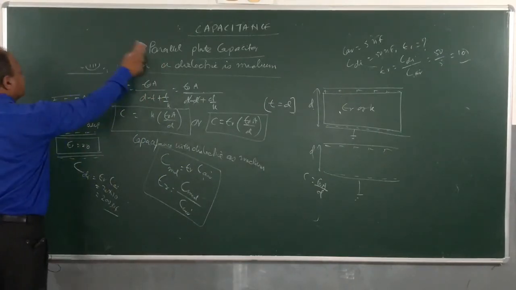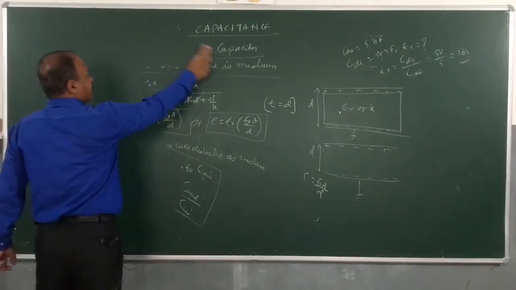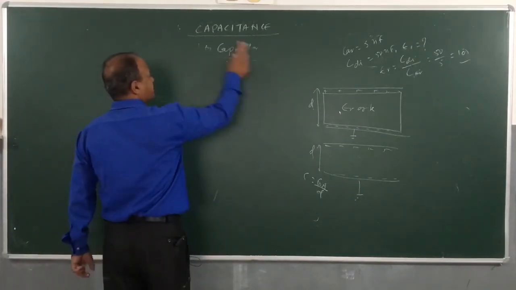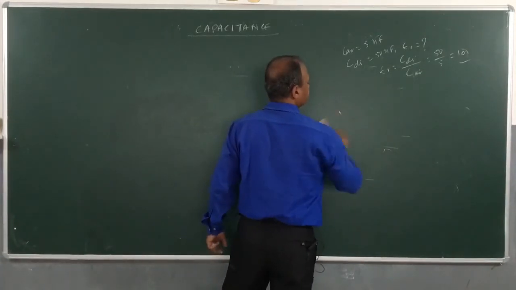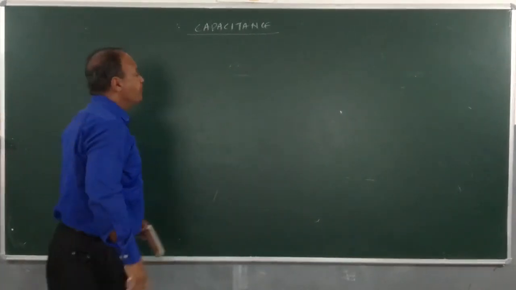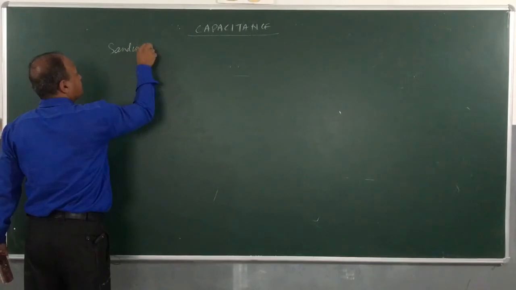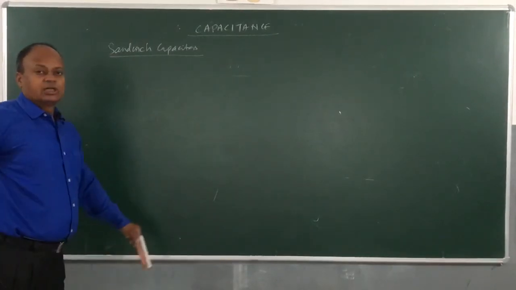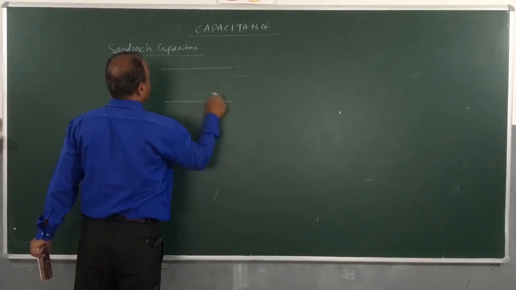So children, we have finished with the parallel plate capacitor. Sometimes we come across a variation, the sandwich capacitors, that I will tell you. Sometimes suppose they give you, here we can line up plates like this.